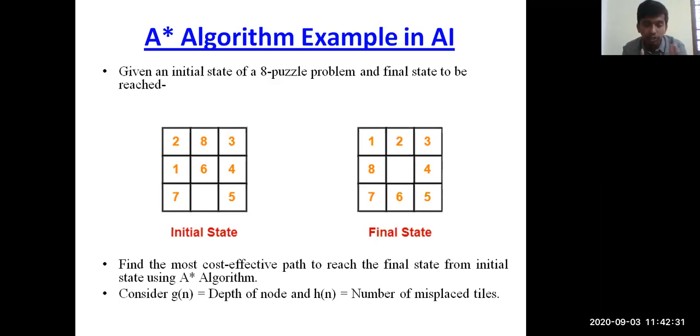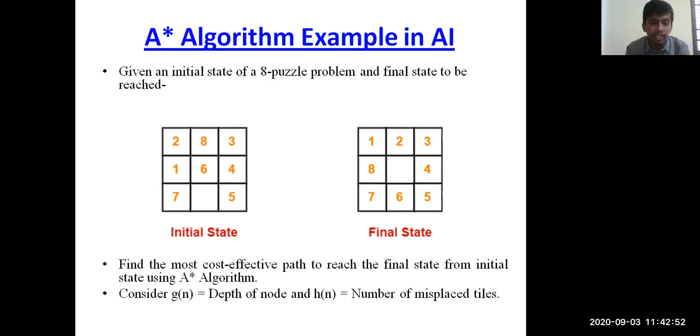Suppose, as you can see on the screen, you will have some initial state and some final state, and at the bottom you can see a question: find the most cost effective path to reach the final state from the initial state using the A-star algorithm. This is the question. The same questions with different patterns can be asked.